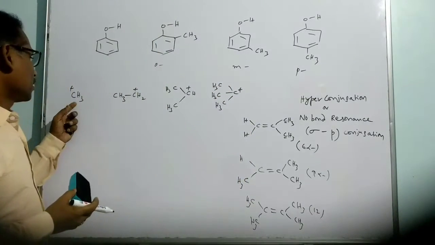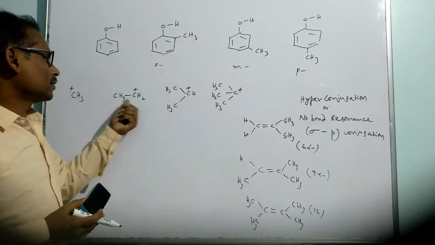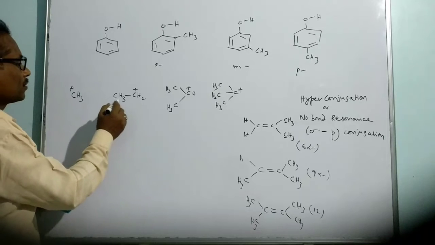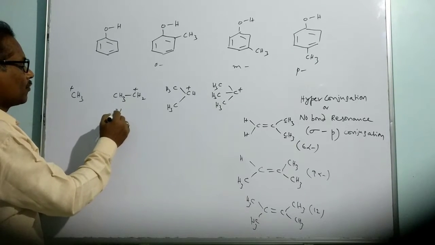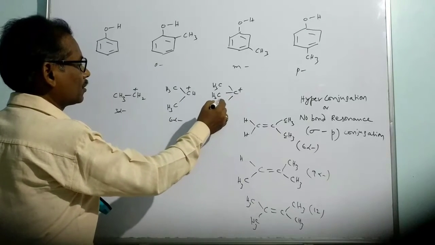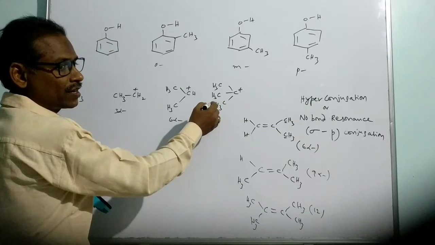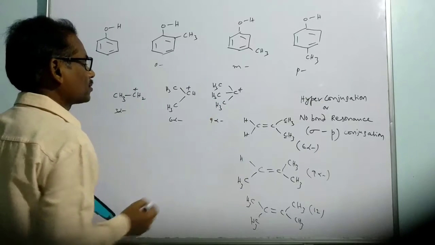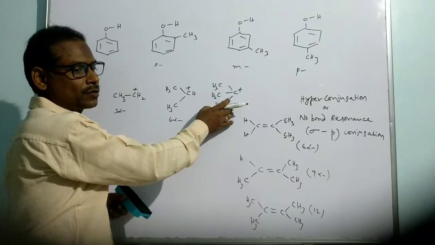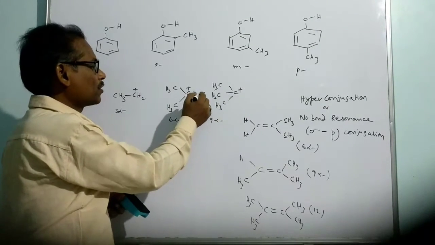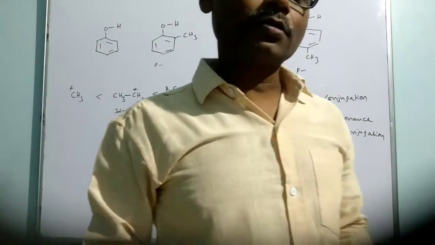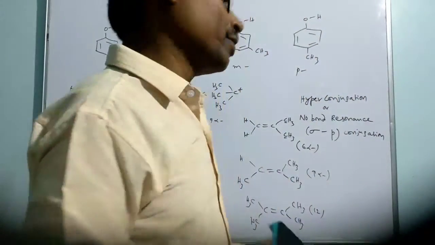So we can see it is methyl carbocation, it is ethyl, it is isopropyl, it is a tertiary butyl carbocation. Here we have 3 alpha hydrogens, here we have 3 alpha hydrogens, here we have 2 alpha carbons, 6 alpha hydrogens. Here we have 3 alpha carbons, each carbon having 3 hydrogens, that's why 9 hyperconjugation structures. So the more hyperconjugation structures possible for this, it is stabilized by hyperconjugation. So the order of stability will be like this. The stability of carbocations and the stability of alkenes is explained by hyperconjugation.